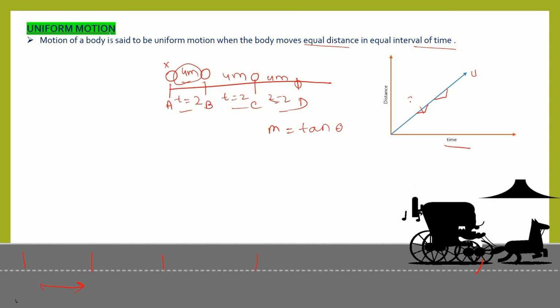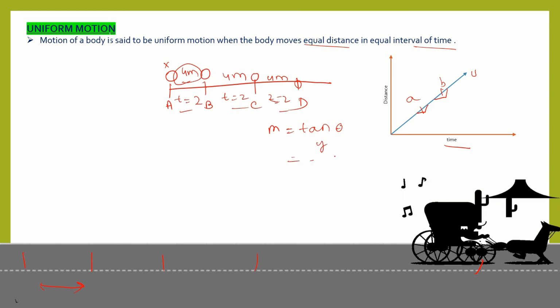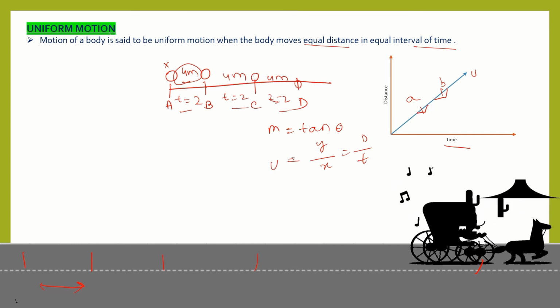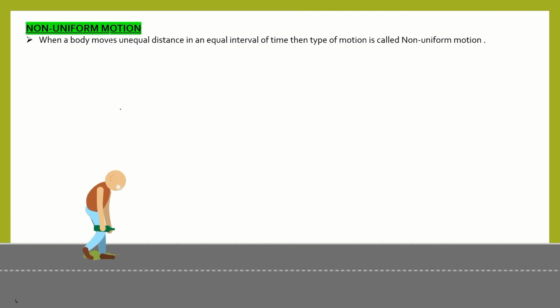Suppose this is point a and this is point b; at each point we get the same slope. What is tan theta? Tan theta is y by x, that is, distance upon time. That is velocity. So we get uniform velocity in uniform motion. Now let's see what non-uniform motion is.